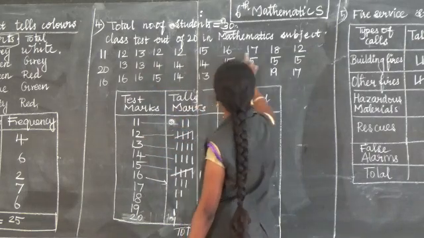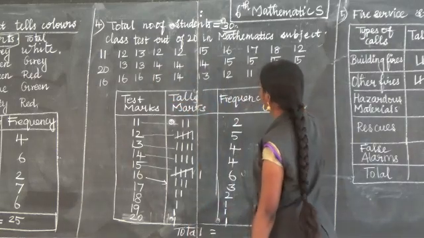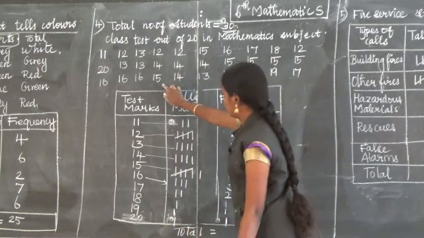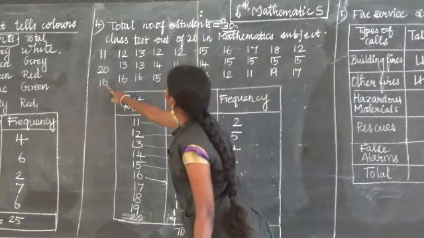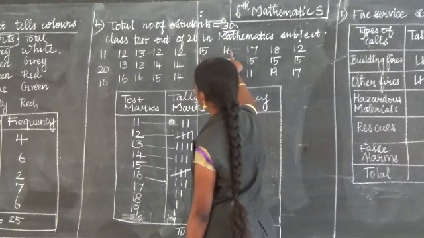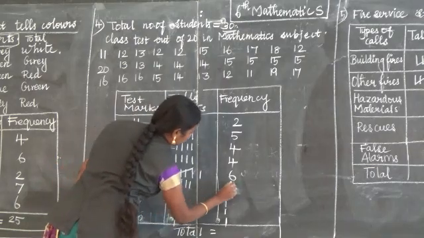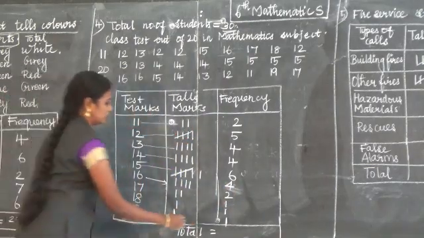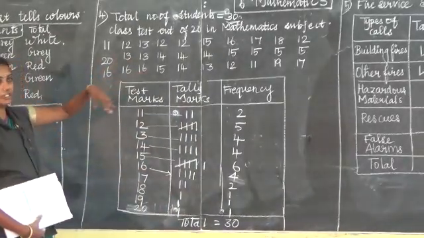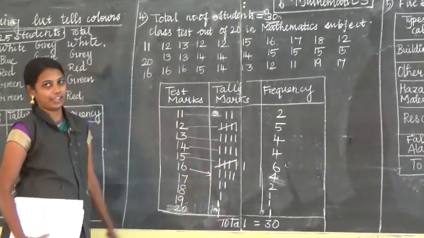Next to 14. 1, 2, 3, 4 times. 14 also. Next to 15. 1, 2, 3, 4, 5, 6 times. 16. 1, 2, 3 times. Then here, 1, 2, 3, 4, we have 4 times. Okay, so this I missed out. Write 4 here. So now your total is 30. So you have to cross verify like this. When you just look at the numbers, we get confused. So see the question properly, and when you add, you can find your mistakes.